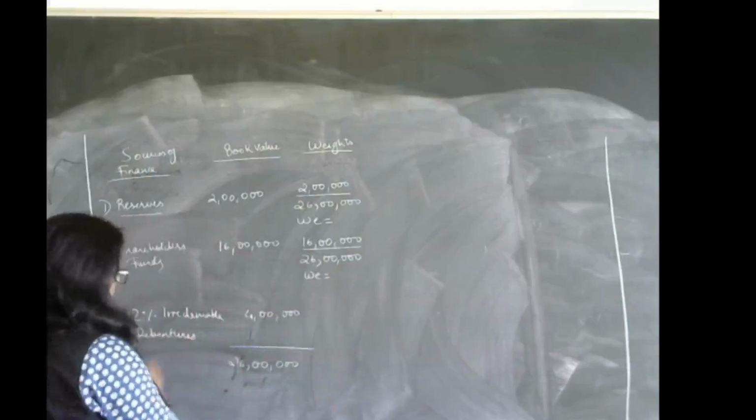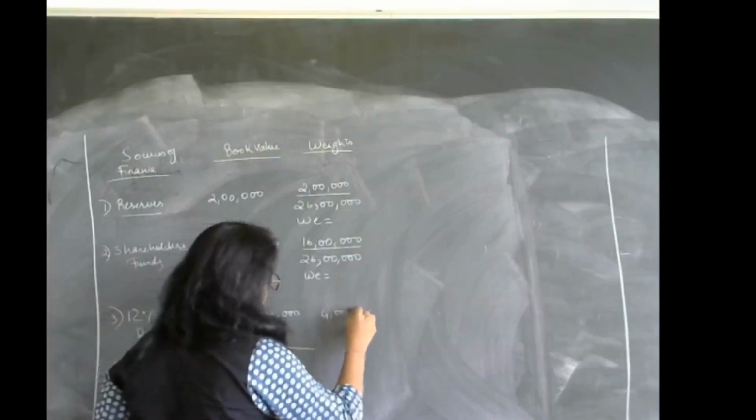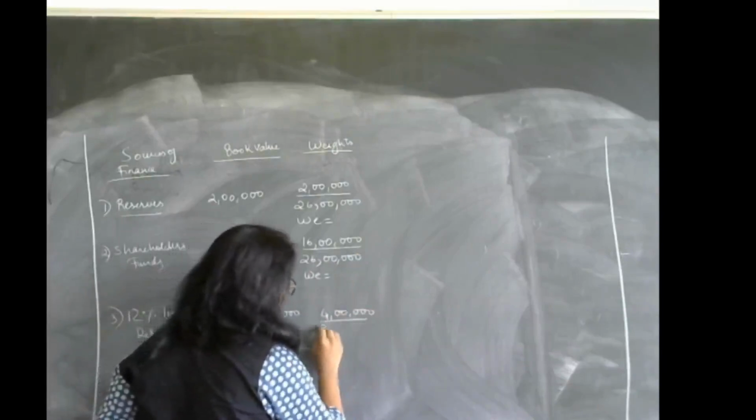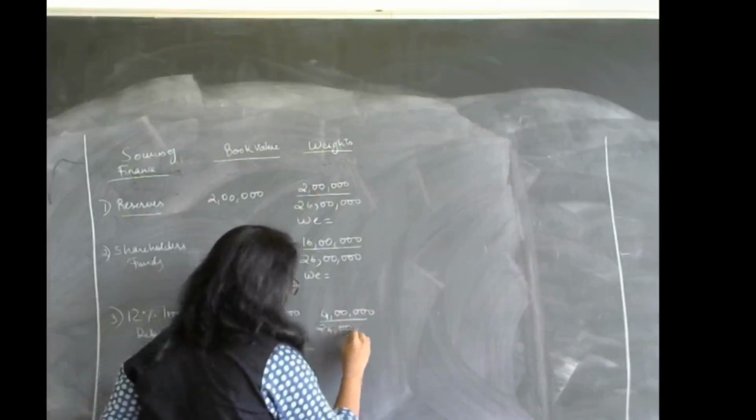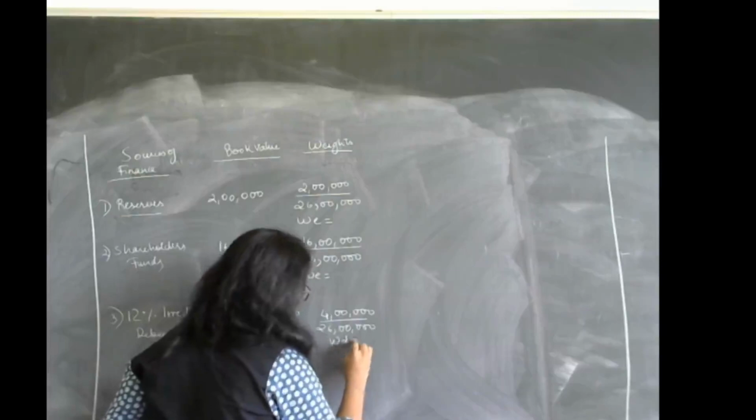Then 12% irredeemable debentures, 4 lakhs divided by 26 lakhs. So this will be WD.